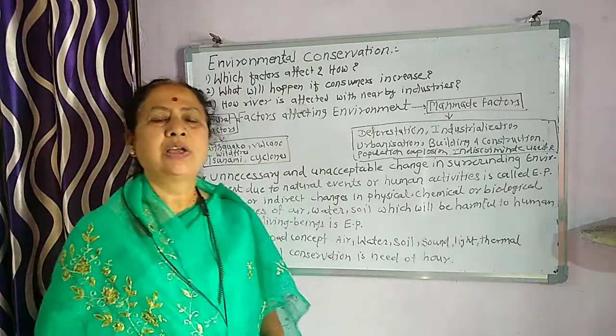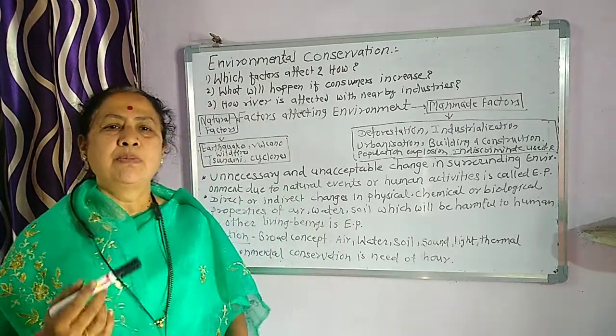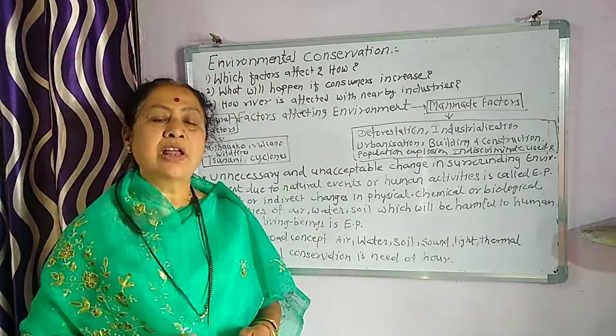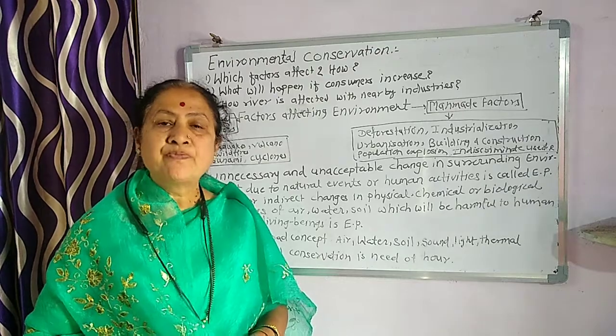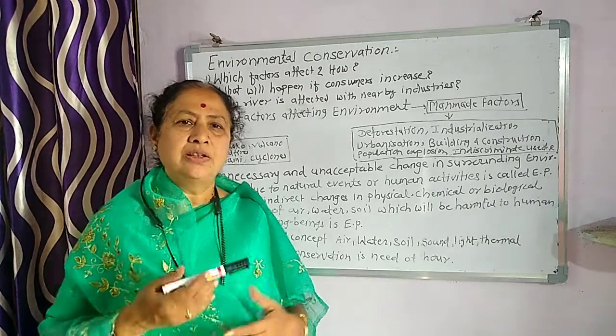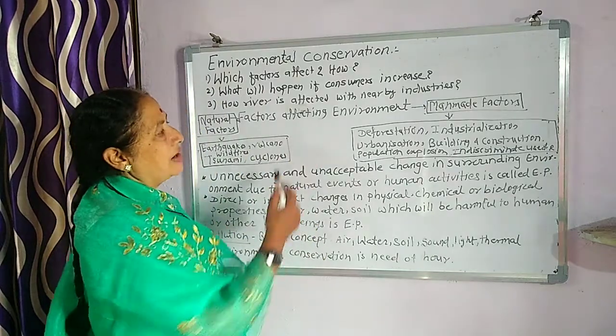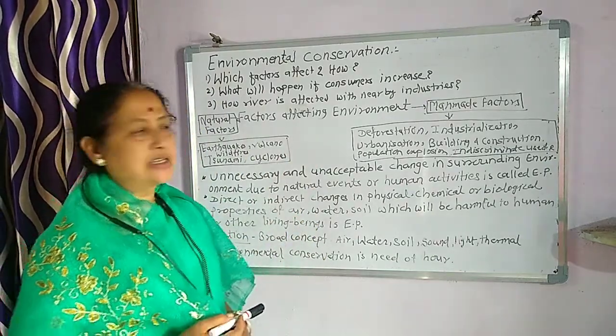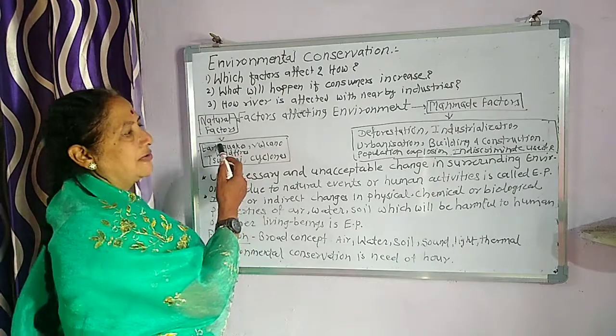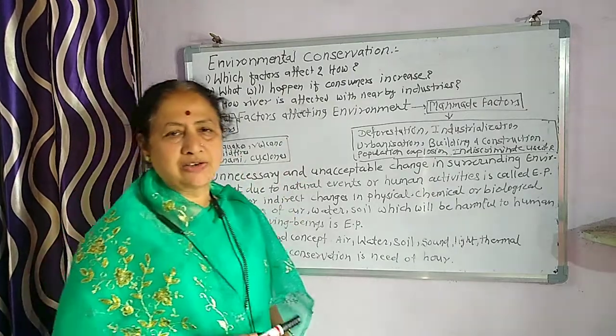We have learned factors as biotic factor, abiotic factor, artificial, natural, all these. Again, let us discuss in detail. The factors affecting environment are categorized as natural factors and man-made factors.